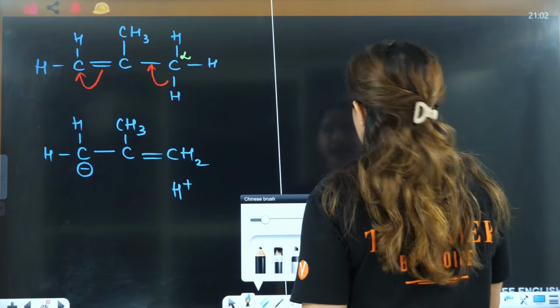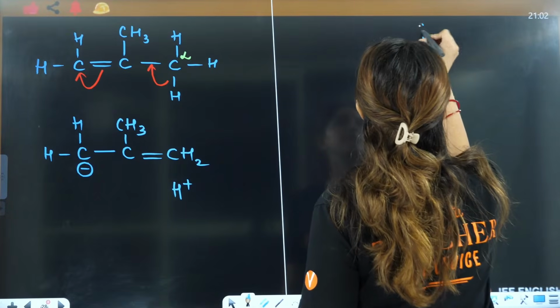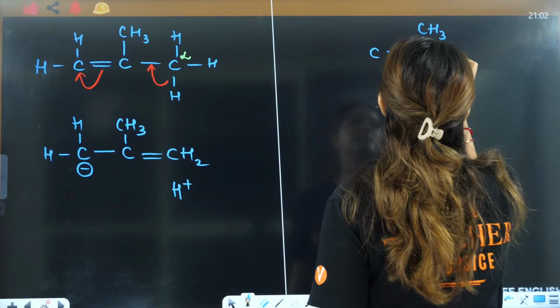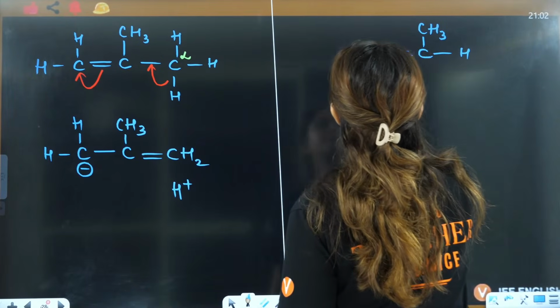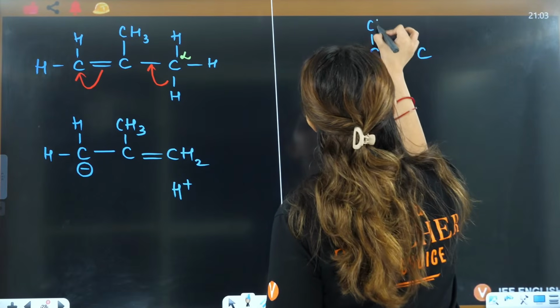Now, I'll do the same for trans. This is C double bond C. I am not even drawing trans, I am just normally saying this is CH. Let's make this CH3.